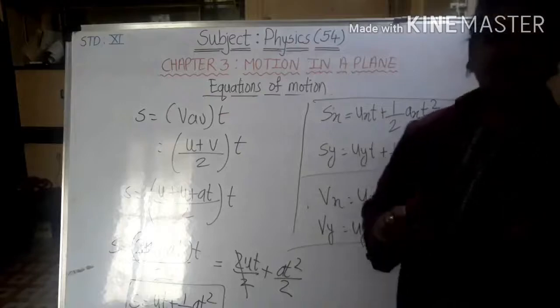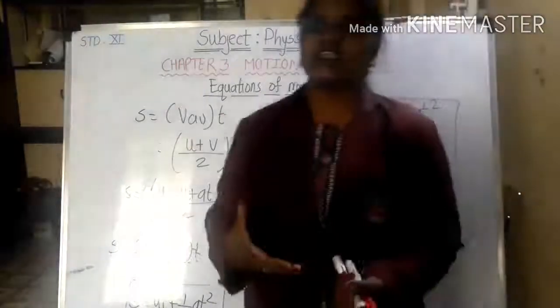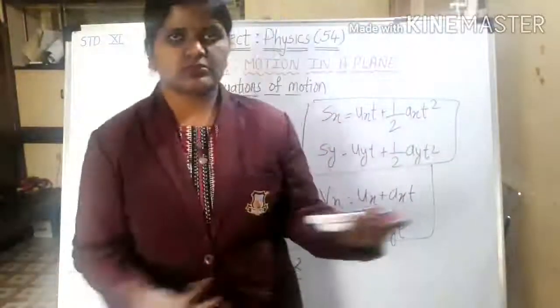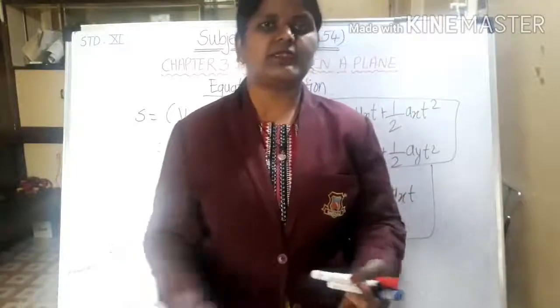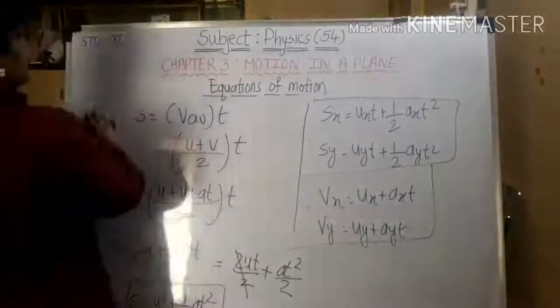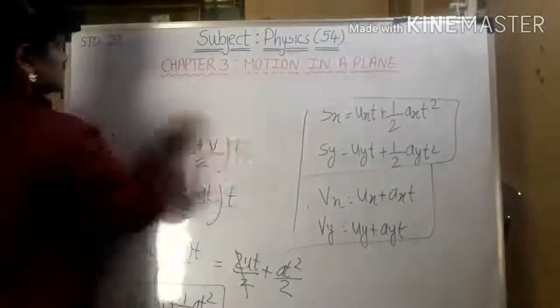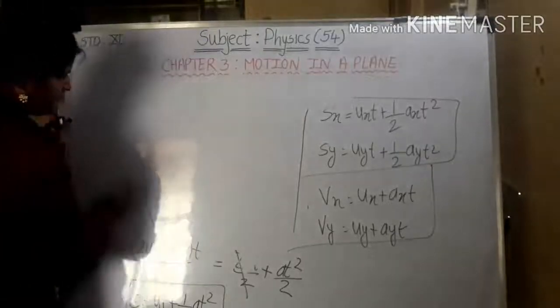After this, one more point is there, which is relative velocity. Suppose I am going to relate the velocities of 2 points, A point and B point, for A particle and for B particle. So it will be VAB. Okay, so I will just tell you in short what the relative velocity is. That is actually the third point of today's lecture.